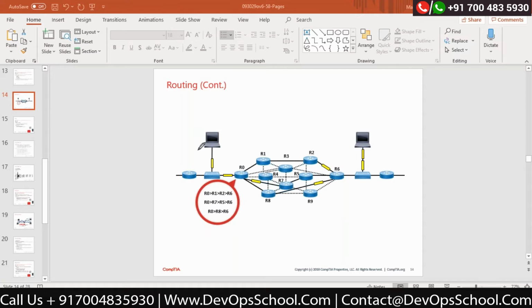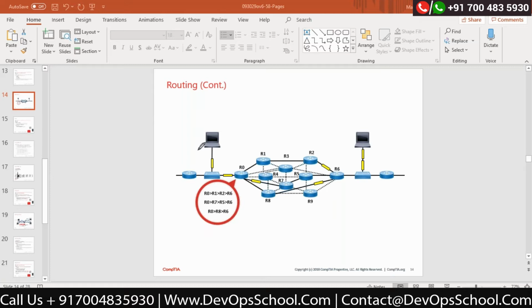So that is nothing but my hop count. If I'm using any distance vector routing protocol, which is a dynamic routing protocol, the major metric to find the best route is called hop count. Hop count is nothing but how many routers you need to cross in order to reach the destination. The metric says you should have the minimum number of hop counts in order to reach the destination.